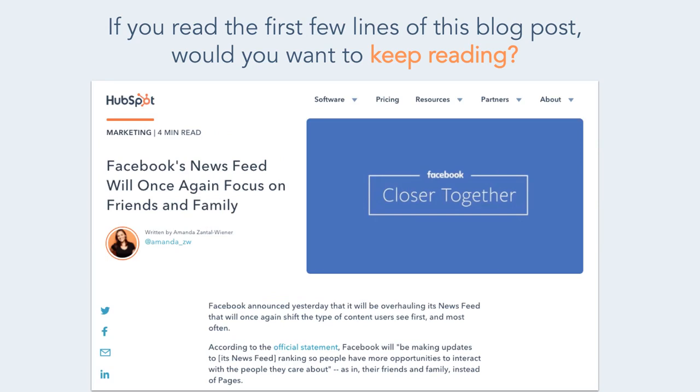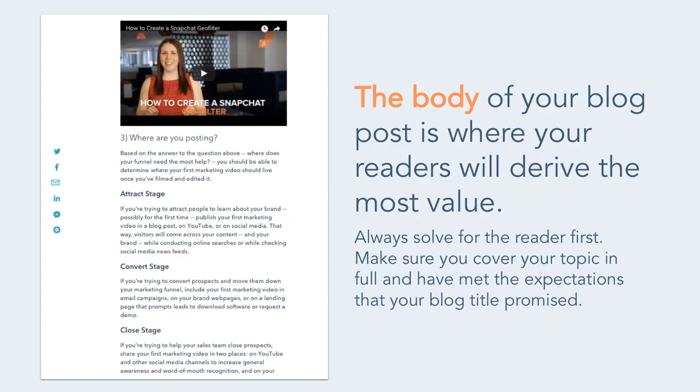What about this blog post? Keep your buyer personas in mind and think about what would entice them to keep on reading. And what about the rest of your blog post? The body of your blog post is where your readers will undoubtedly derive the most value. HubSpot did an analysis and found the ideal blog post length is roughly 2,100 words, but that will vary depending on your topic. Always solve for the reader first.